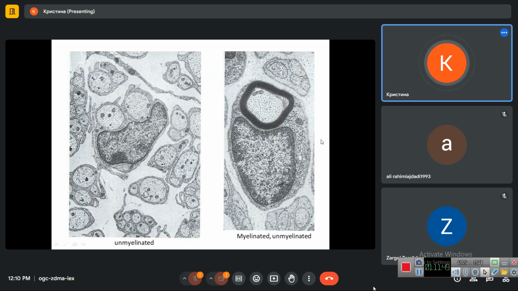In the picture on the right, we have one large myelinated nerve fiber. In its structure, we see the cell nucleus of the Schwann cell, the cytoplasm of the Schwann cell here, the myelin sheath itself, very black structure.